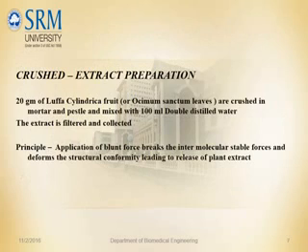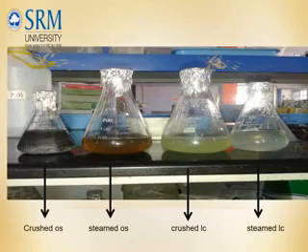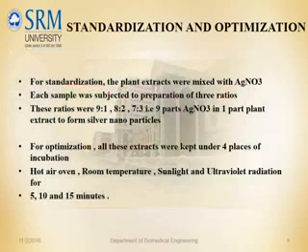In crushed extraction method, the blunt force breaks the intermolecular stable forces and deforms the structural conformity, leading to release of plant extract. The first conical flask contains the crushed Ocimum sanctum, the second contains the steamed Ocimum sanctum, the third one contains the crushed Luffa cylindrica, and the last flask contains the steamed Luffa cylindrica extracts.